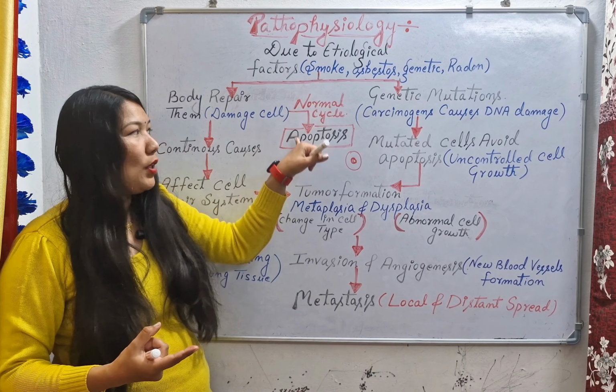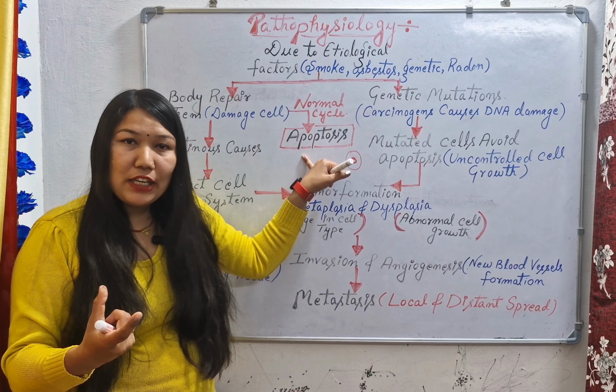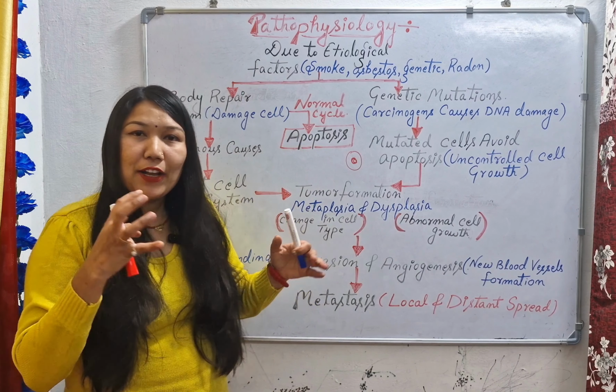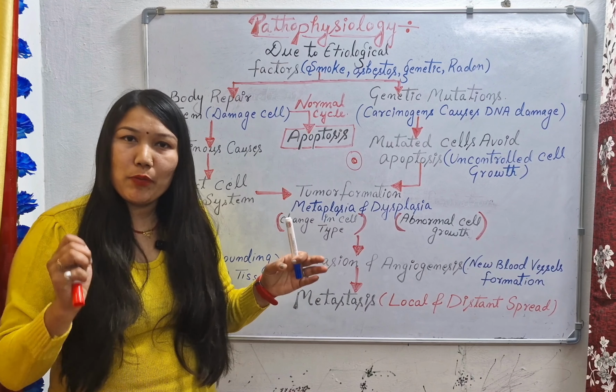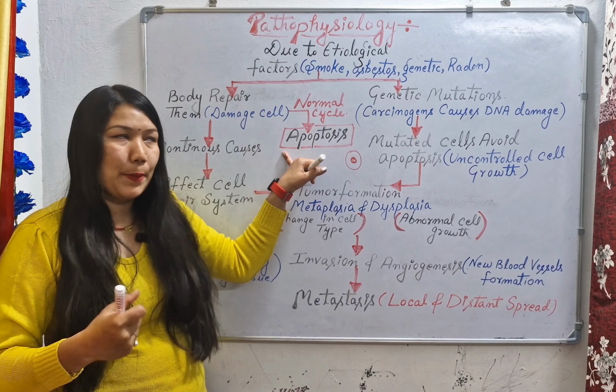Then what will happen? It will do the apoptosis. Apoptosis means the normal cycle of our cell, in which the cell will die after doing its function. The macrophages will eat the cell, that is known as the apoptosis process. So this was the normal cycle of any healthy cell.